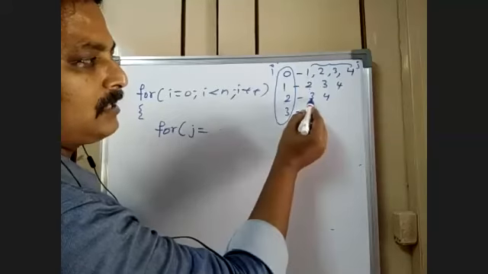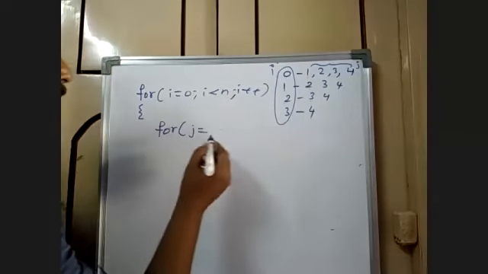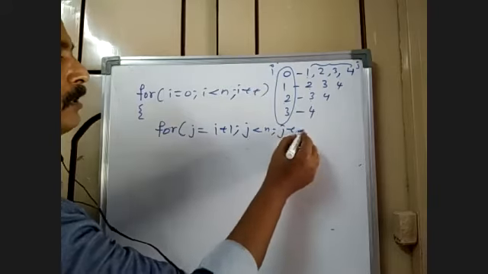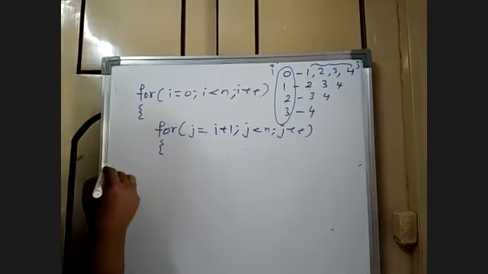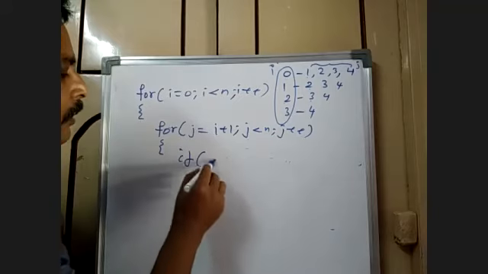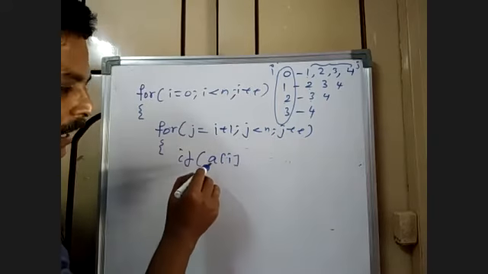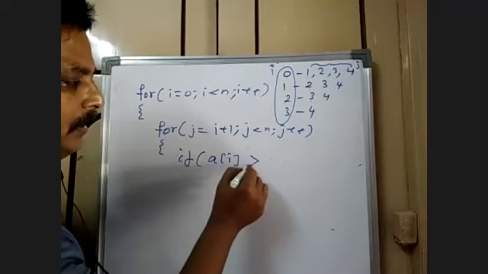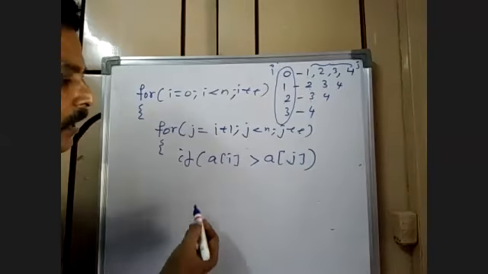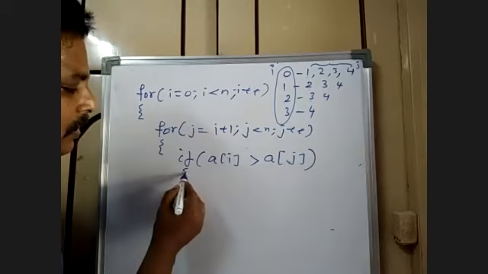When i is 2, j starts at 3. It means i plus 1. j less than n, j plus plus. Now you just compare the ith element with the jth position. If a of i, the element at ith position, is greater than the element at jth position, then swap.